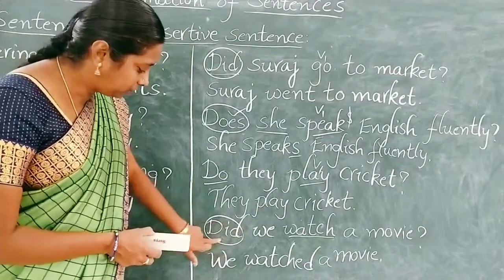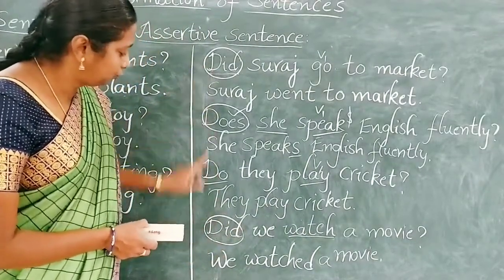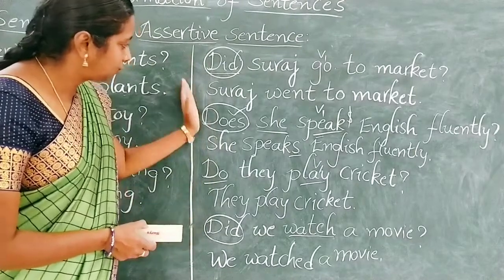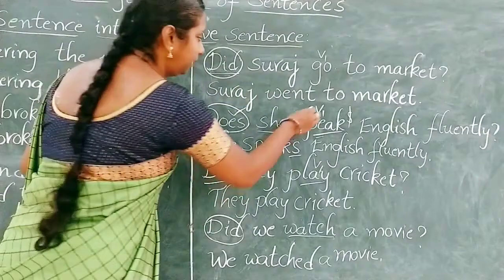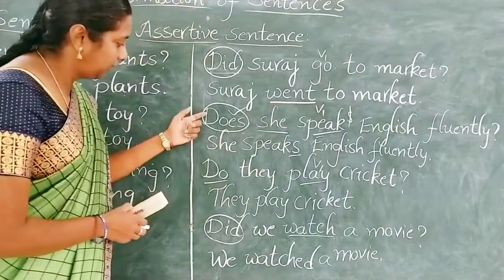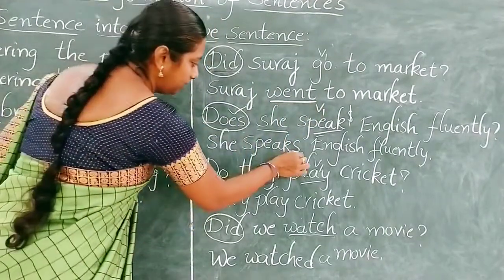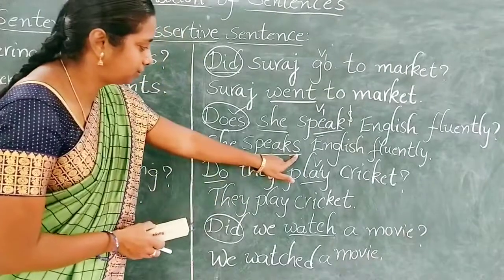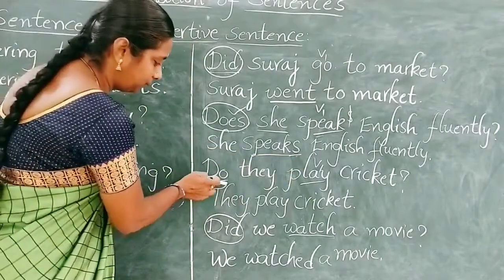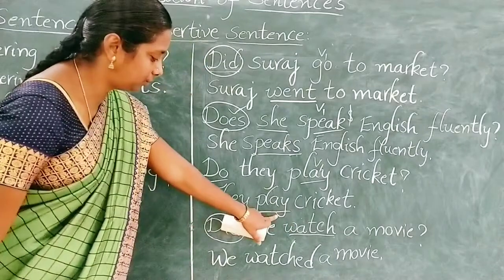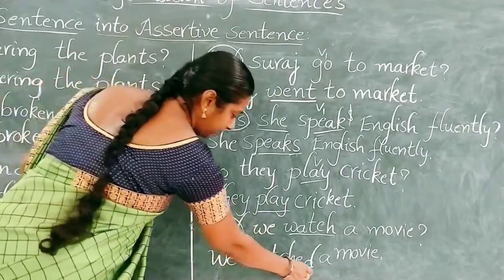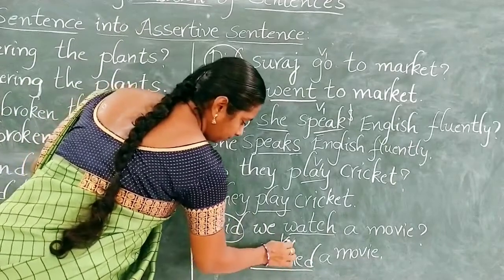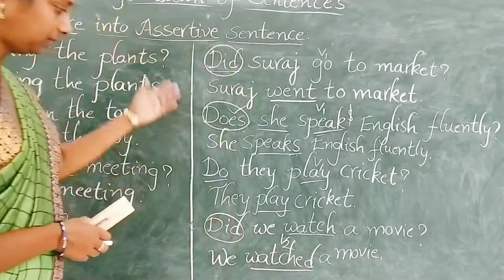So we removed this part. We removed the do forms in all the sentences. Whatever we removed, like did, we added as the V2 form in the assertive sentence. Here we have does, so we wrote s or es on the main verb. And here we have do, so that's why we have written only the V1 form. Again here we have did, so we added the V2 form. Is it clear to you?